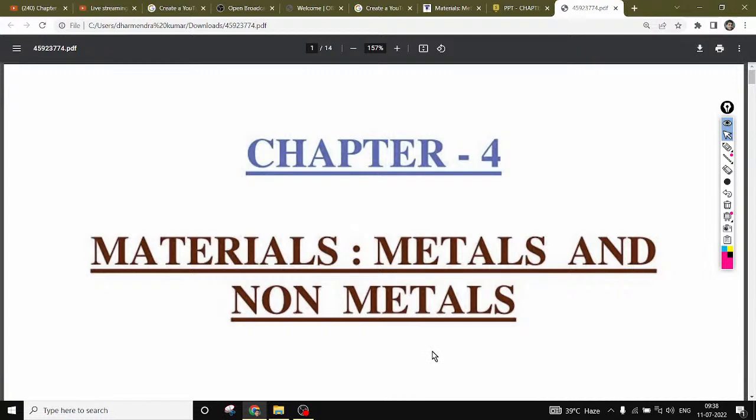So once again, good morning to all of you, and let's begin this chapter: materials, metals, and non-metals. The first question that arises from this chapter is, what are metals and non-metals, and why are we going to study this under material? What are materials actually?